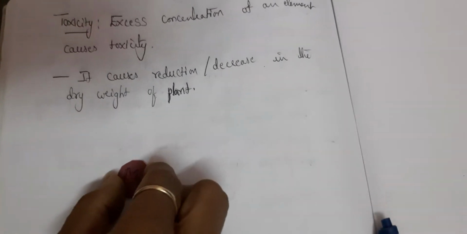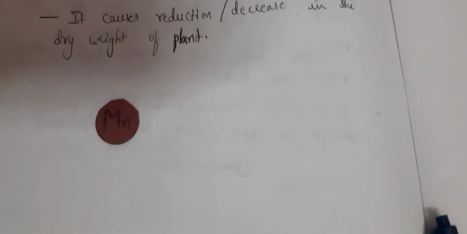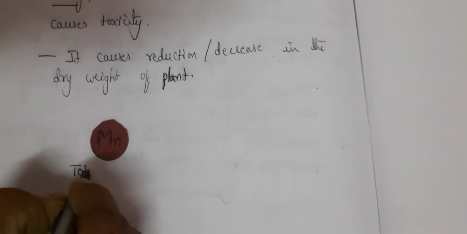Now, what are the other effects of toxicity? As an example, we will take manganese. Manganese is an element, as an element we'll consider, not ion. Manganese element causes toxicity. If manganese is in excess, then you call it manganese toxicity.